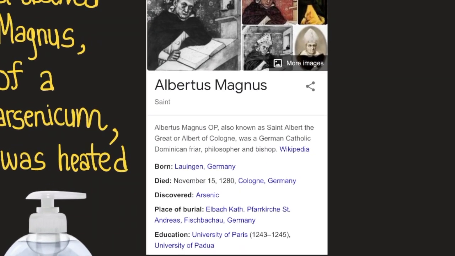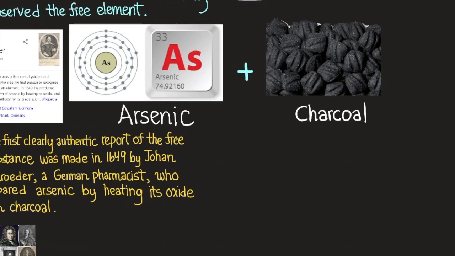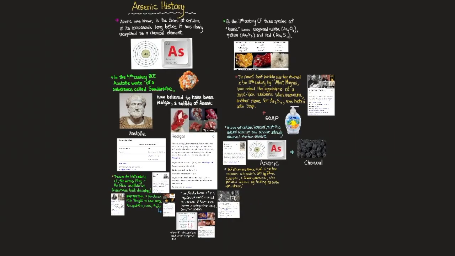So here's Albertus Magnus, also known as Saint Albert the Great or Albert of Cologne, a German Catholic Dominican friar, philosopher, and bishop, according to Wikipedia. He was born in Germany. He died November 15, 1280 in Cologne, Germany. He discovered arsenic. His place of burial is listed below, and his education was at the University of Paris. Yes, the University of Paris existed all the way back then. He attended from 1243 to 1245, and also the University of Padua. So here we have arsenic and charcoal. Again, charcoal is carbon.